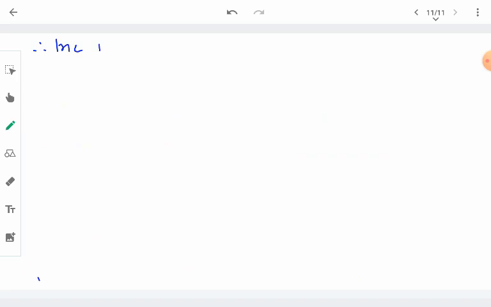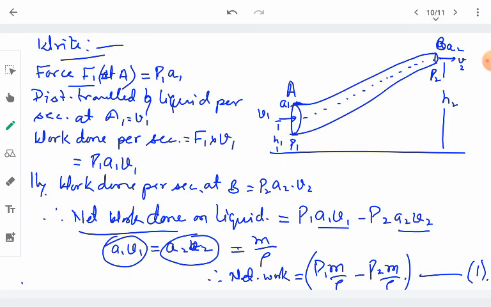So the increase in potential energy of the liquid will be equal to the potential energy at end B, higher potential energy, minus the potential energy at end A, as the situation is clear from the diagram.